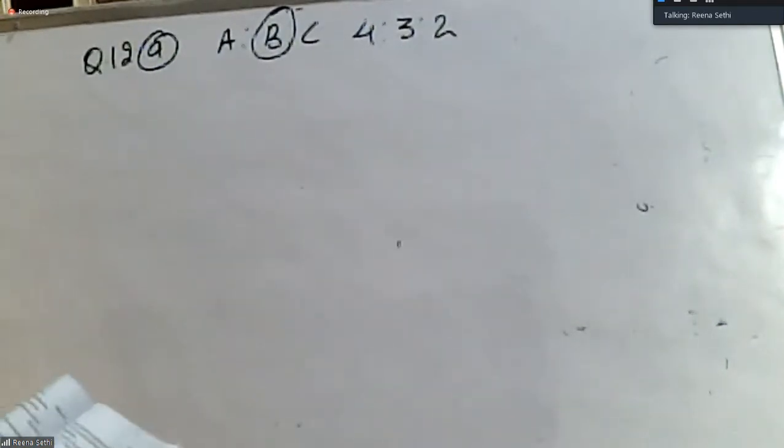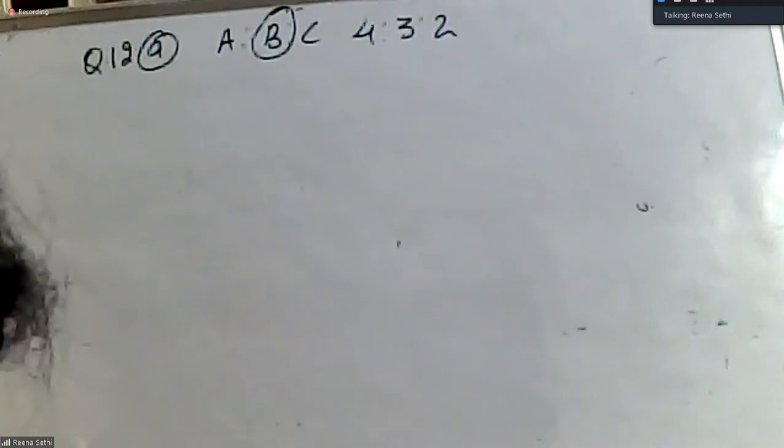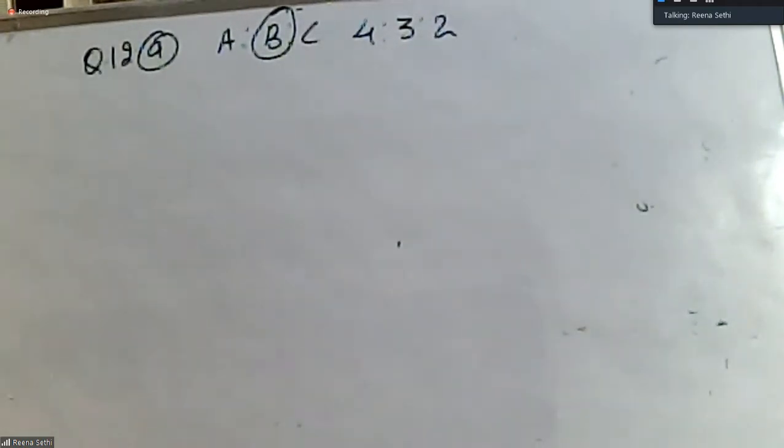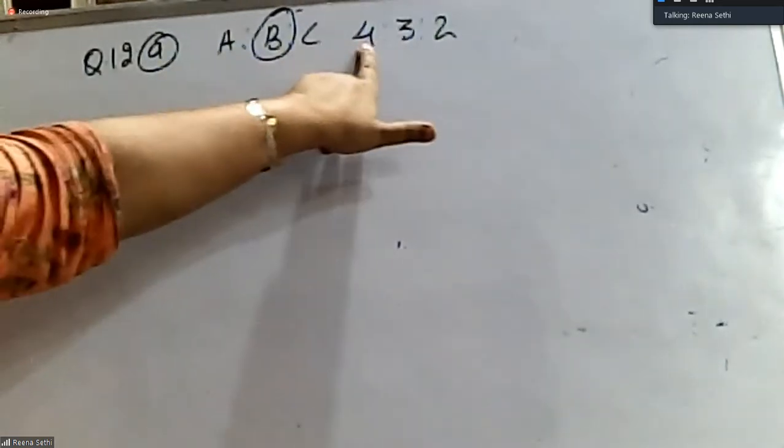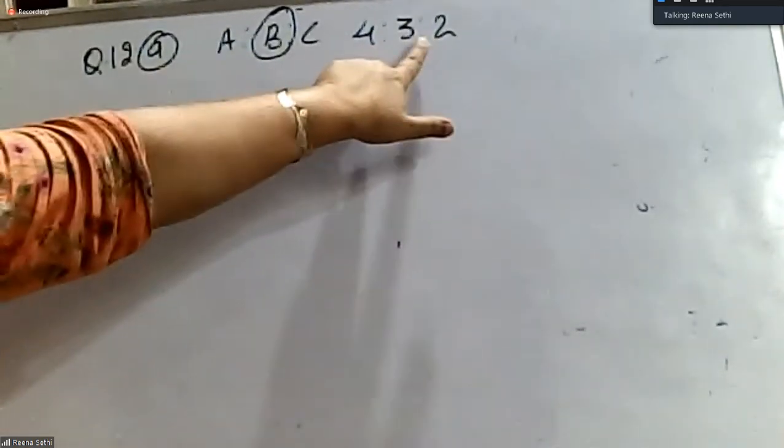Calculate the new profit sharing ratio of A and C in the following cases. First, if B gives his share to A and C in the original ratio of A and C. Yes, this is the first case when the share of B is taken by A and C in their original ratio, that is 4:2.